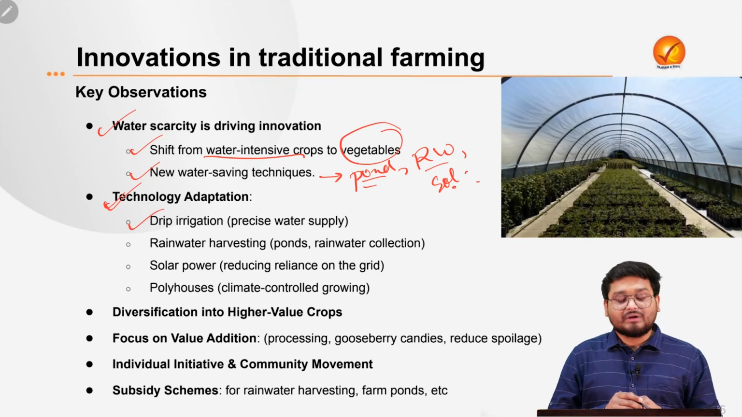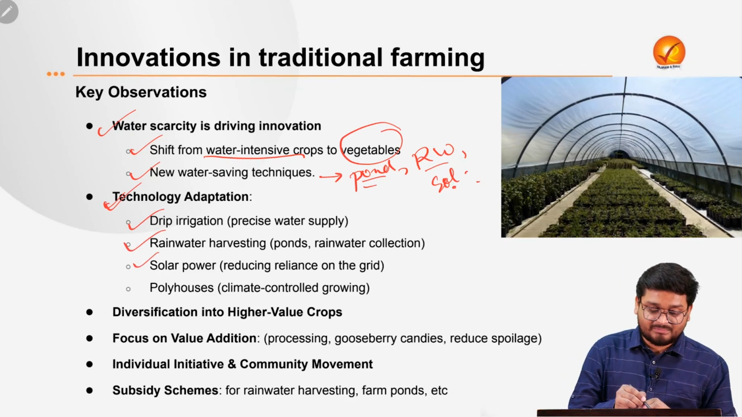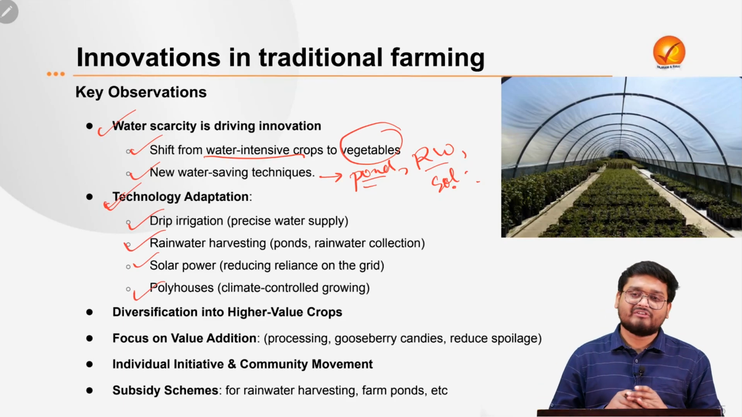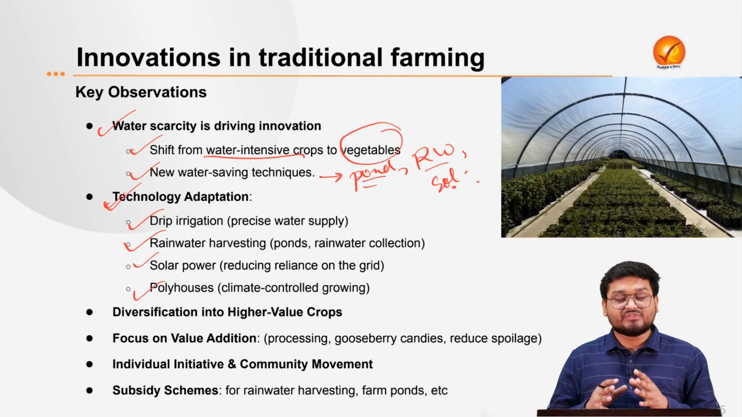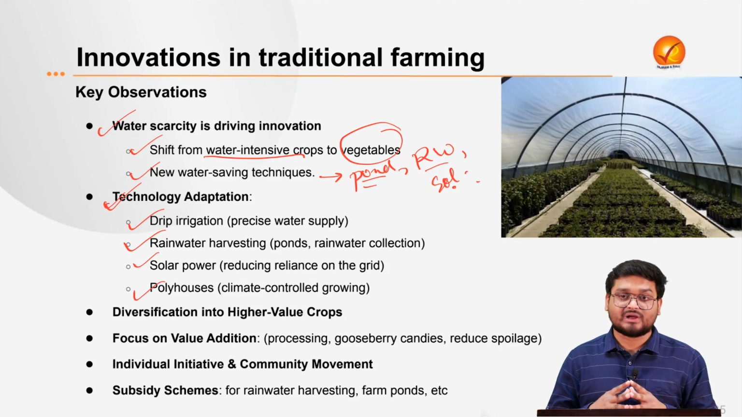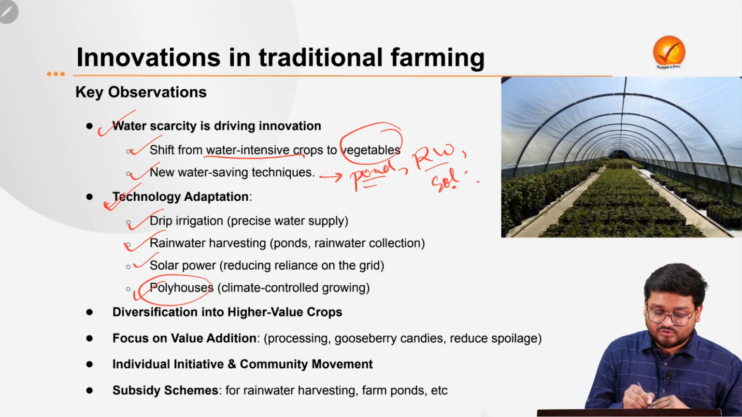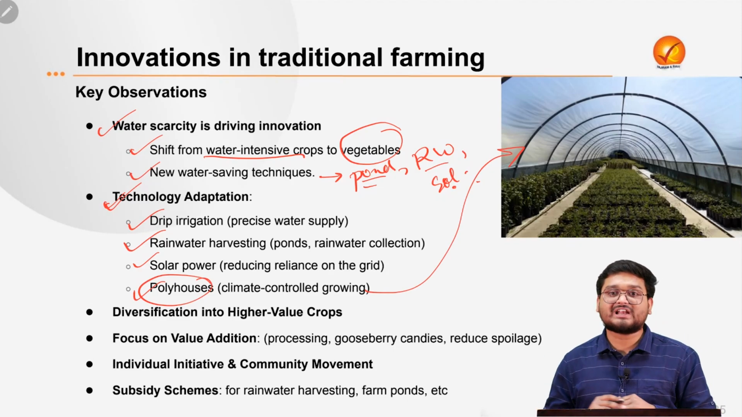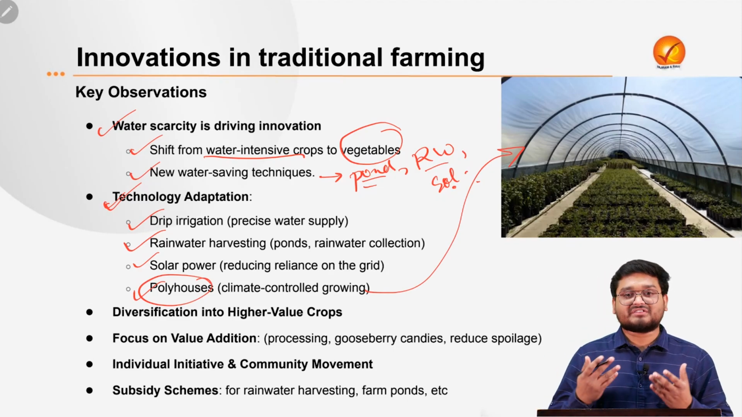Drip irrigation, rainwater harvesting, solar power, poly houses, these are all some very cost effective, very innovative kind of technologies which the farmers can effectively use across the country. And remember, when I was talking about poly houses, this is actually a poly house where we control the climate of a particular crop for its cultivation.